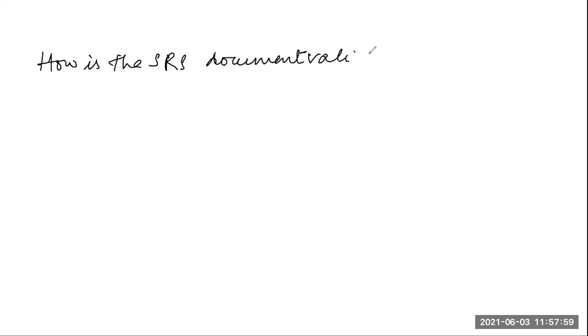Now, how is the SRS document validated? Once the SRS document is ready, it will be reviewed internally by the project team members.